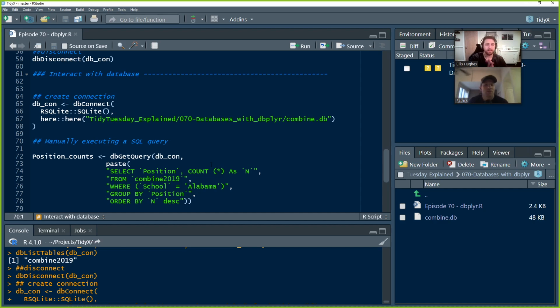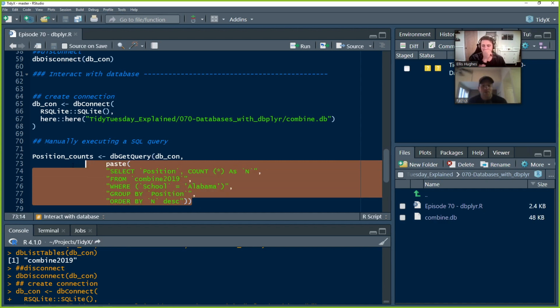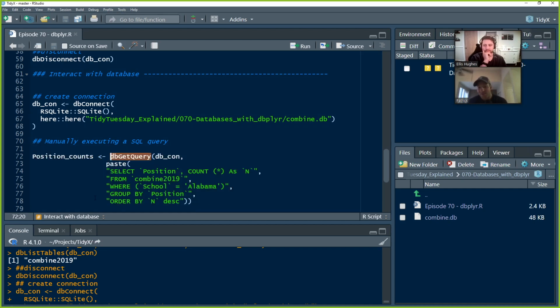was kind of a cool week of preparation because I've never used the dbplyr package. This is normally how I would do my work: I would connect to a database and go into a SQL Server client, write the query that I want, figure out how I want the data returned, and then copy and paste that query into this db get query function in order to get my data into R. Basically, get my RStudio to talk to the database to run a SQL query from R and get the data returned. So this is normally how I would do it.